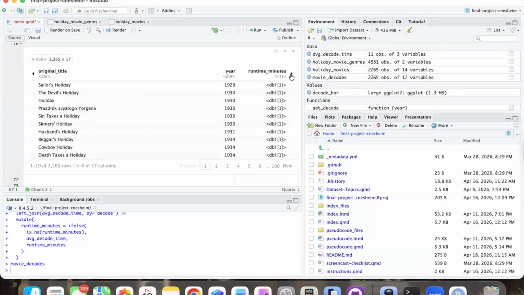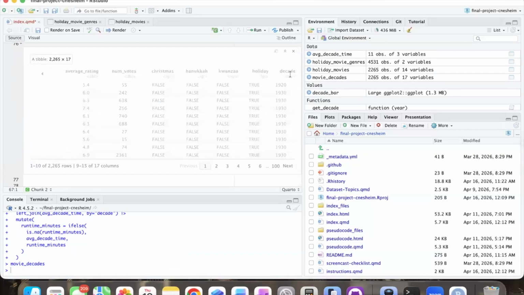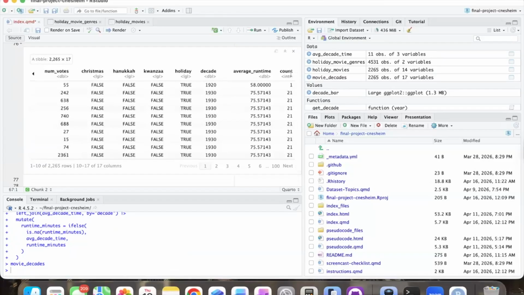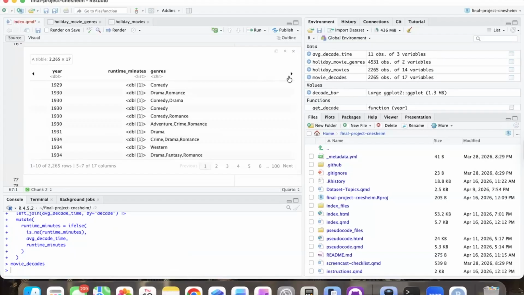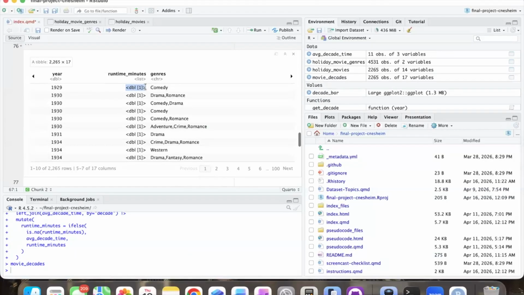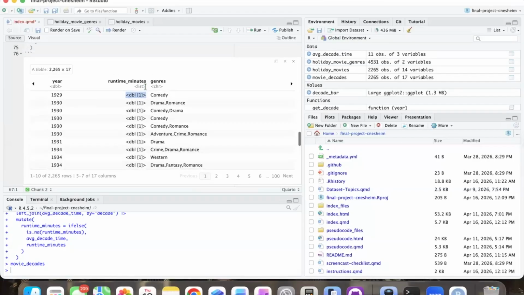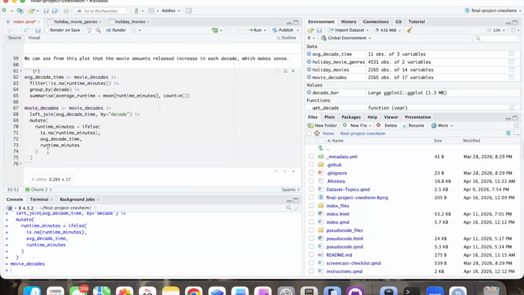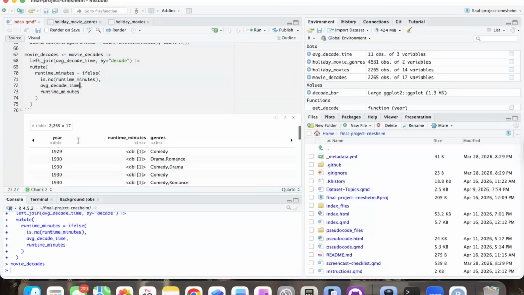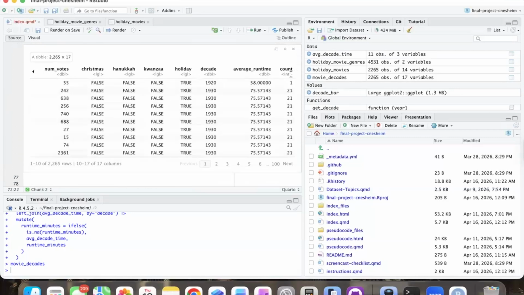Oh, we have a little bit of an error. So let's go back. Average runtime. This should not be a character. So let's try. Where did this go wrong? Because this is numeric.